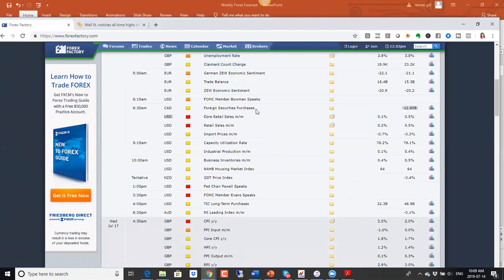And later on the same day here, we have retail sales data. Again, the non-farm payrolls came out positive, and the inflation numbers came out positive for the US dollar. However, the Fed has said that they're still concerned about the state of the economy, which means they're likely to cut rates. So if the retail numbers drop, it will just give the market another reason why the Fed should cut rates. If they come out positive, it will have a positive impact on the US dollar. However, not enough to say that the Fed won't cut rates.